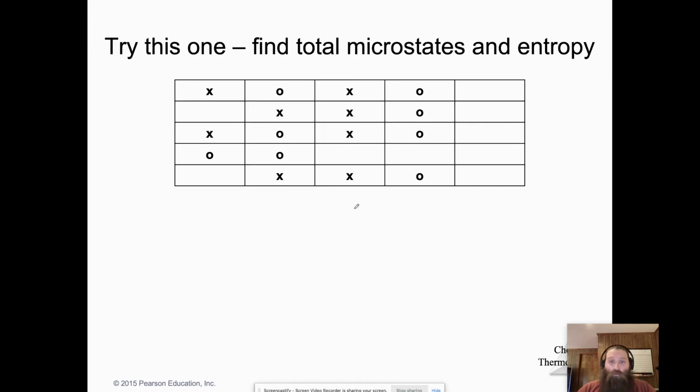If you want to work one on your own, try this one out. I'll give you a hint. You're going to get a really big number of microstates.